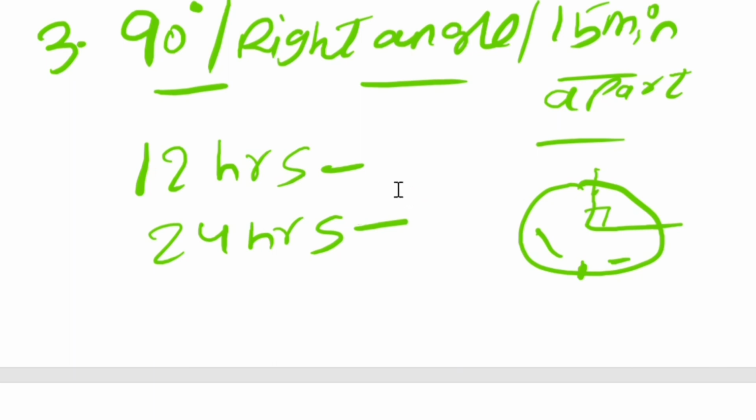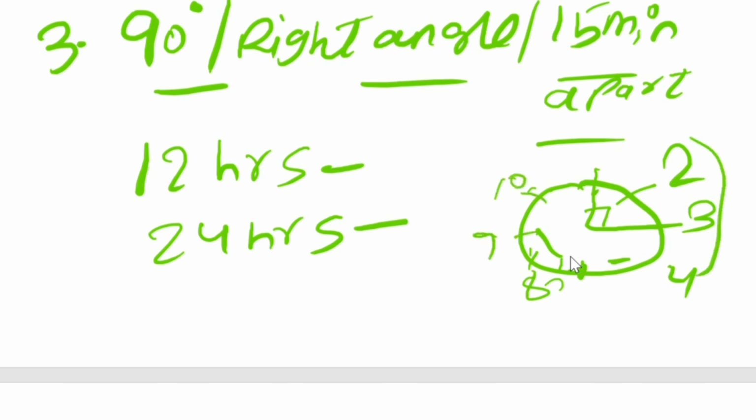But previously there is a condition actually. The condition is that between 2 to 4 and 8 to 10 they will meet only one time. They will form a right angle only one time. So between 2, 3, 4 like this, and similarly here we have 7, 8, 9, 10. So between 2 to 4 and 8 to 10 they will form a right angle only once.